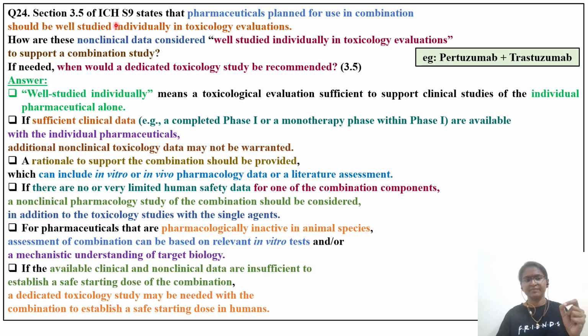Question number 24. In the case of the ICH S9 guideline, it only states that pharmaceuticals planned for use in combination. Now you have to understand, whenever a person is undergoing cancer treatment, in the current scenario, if you see, we are not treating a cancer patient with only a single drug. We are treating him with a combination of drugs. We are trying to target the cancer cells from all directions. Okay, that is the major goal of a physician whenever he is treating a cancer patient.